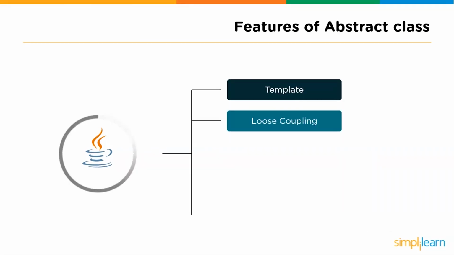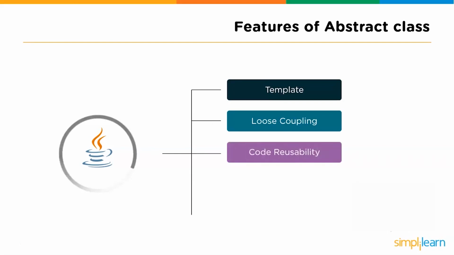Next, loose coupling is a procedure where an internal object gets the necessary method or a different object from the external world, that is, other than the current working project. The use of abstract classes makes this process possible. After that, we have code reusability. Implementation of abstract classes provides developers with one of the greatest features that saves time, which is none other than code reusability.